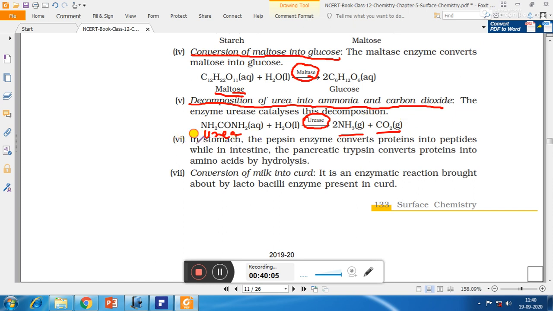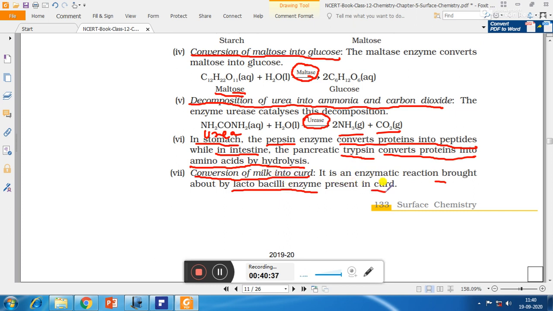Number 6, in stomach, the enzyme pepsin converts protein into peptides, while in intestine, the pancreatic enzyme trypsin converts protein into amino acids by hydrolysis. Number 7, conversion of milk into curd. It is an enzymatic reaction brought about by lactobacilli enzyme, which is present in lactobacillus bacteria. So it converts milk into curd.